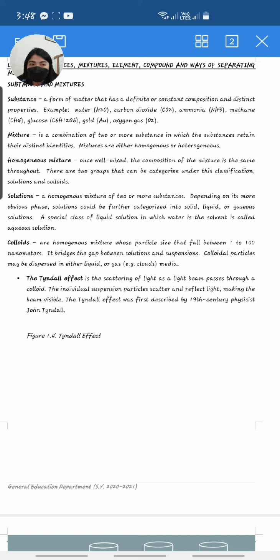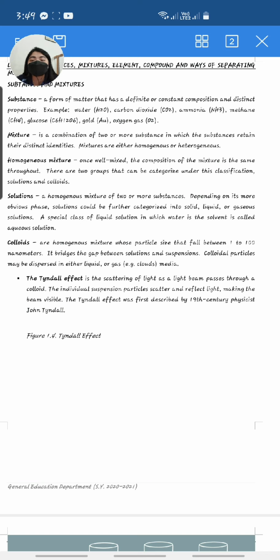A colloid has a dispersed phase, called the suspended particles, and a continuous phase, called the medium of suspension. So if a solution has solute and solvent, colloids have suspended particles and a medium of suspension.